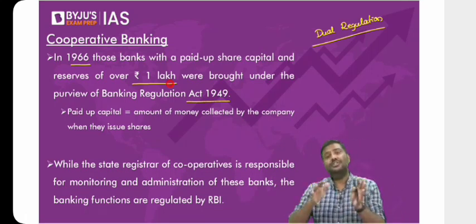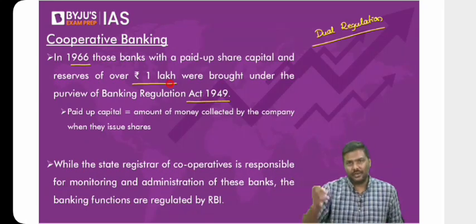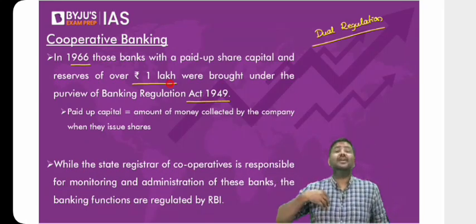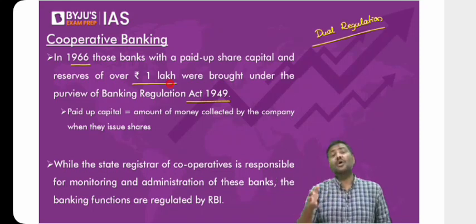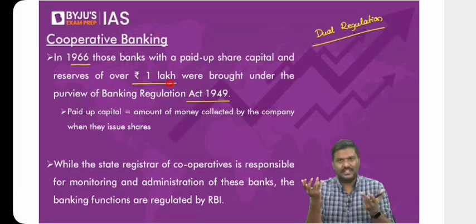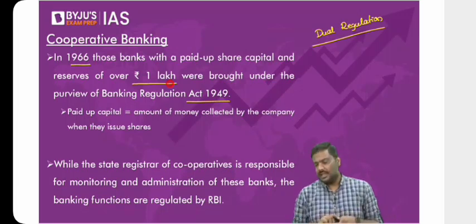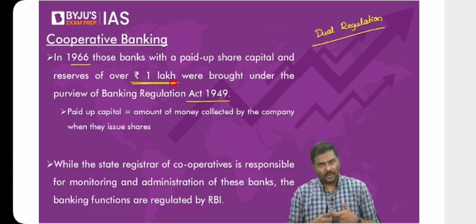Now apply the same logic to cooperative banks. I said 10 or more people will come together and form a cooperative. Now you want the cooperative to start lending activity. You want the cooperative to start, let's say, procurement and selling of milk. You want the cooperative to purchase and sell fertilizer. Don't you think the cooperative requires money for all of it? The logic is simple. The cooperative requires capital, so every member will contribute certain capital and form a cooperative like this. Now, whichever cooperative had a paid up capital of more than 1 lakh rupees was brought under the regulation of the Reserve Bank of India.